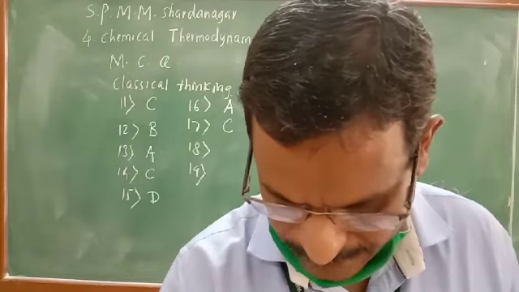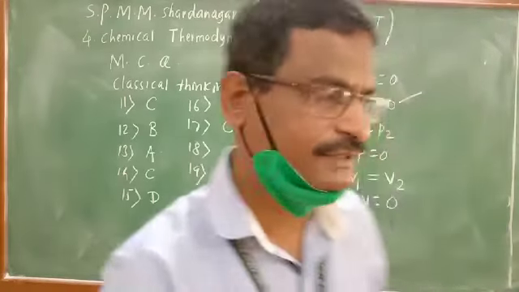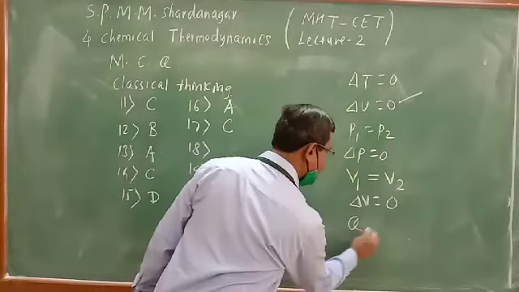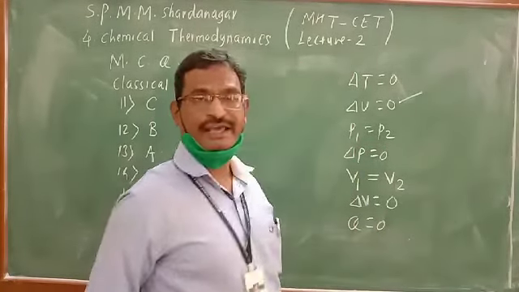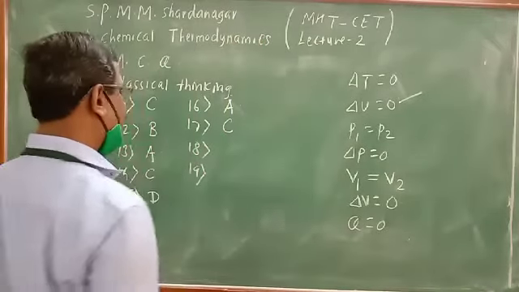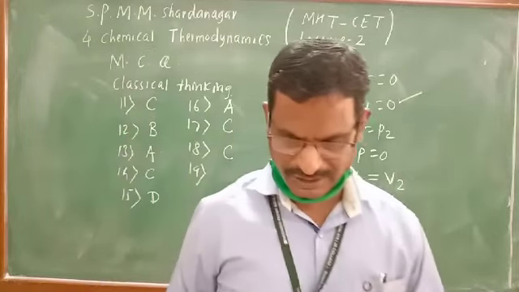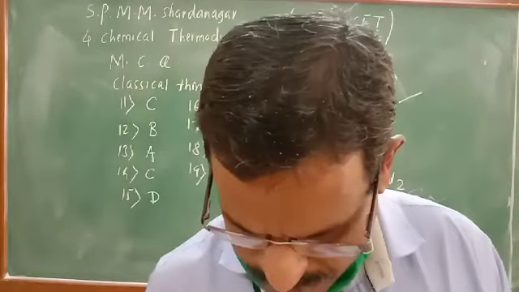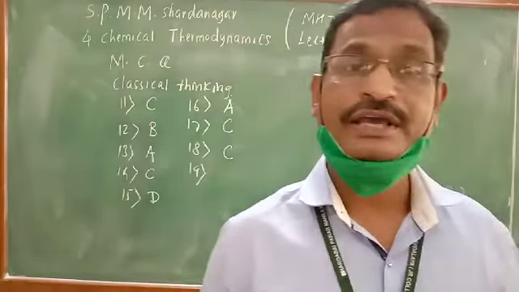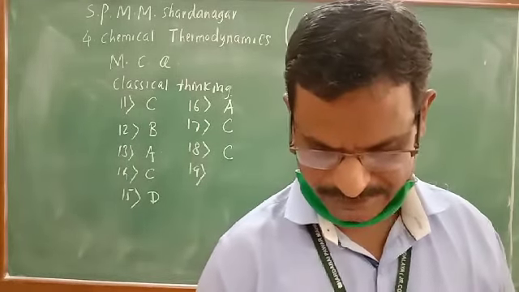There is no exchange of heat between system and surrounding. So for adiabatic process, as Q is equal to 0, no exchange of heat between system and surrounding takes place. Therefore, option C is correct. For question number 18, in an adiabatic process, there is no exchange of heat between system and surrounding.